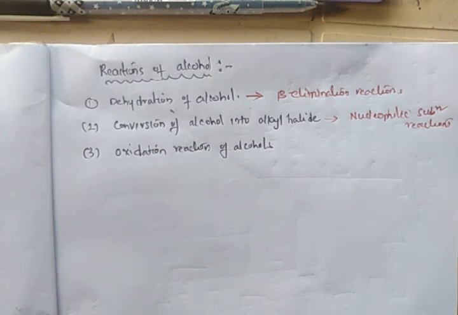And the third category of reaction of alcohol is the oxidation reaction of alcohols with oxidizing reagents. First we will discuss dehydration of alcohol.